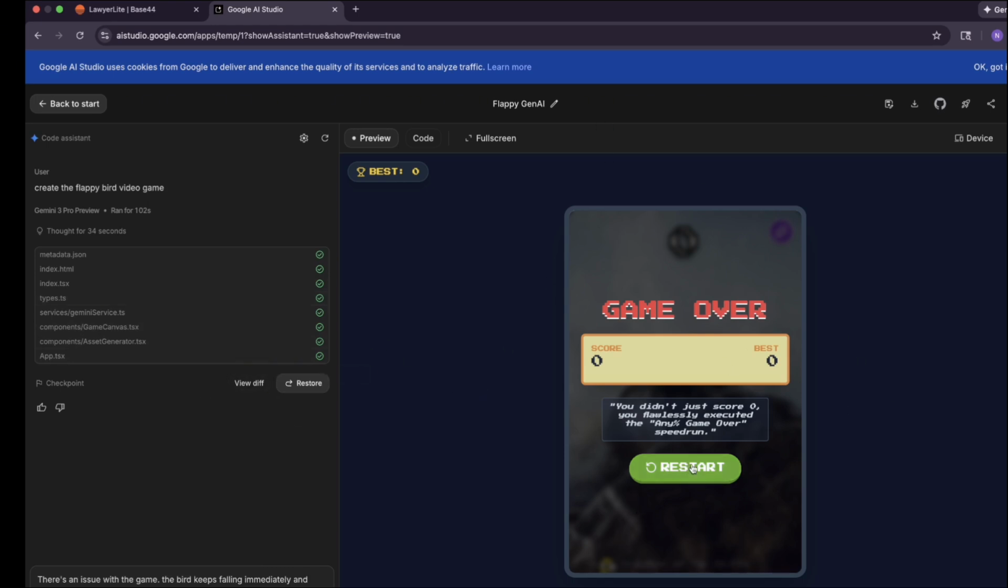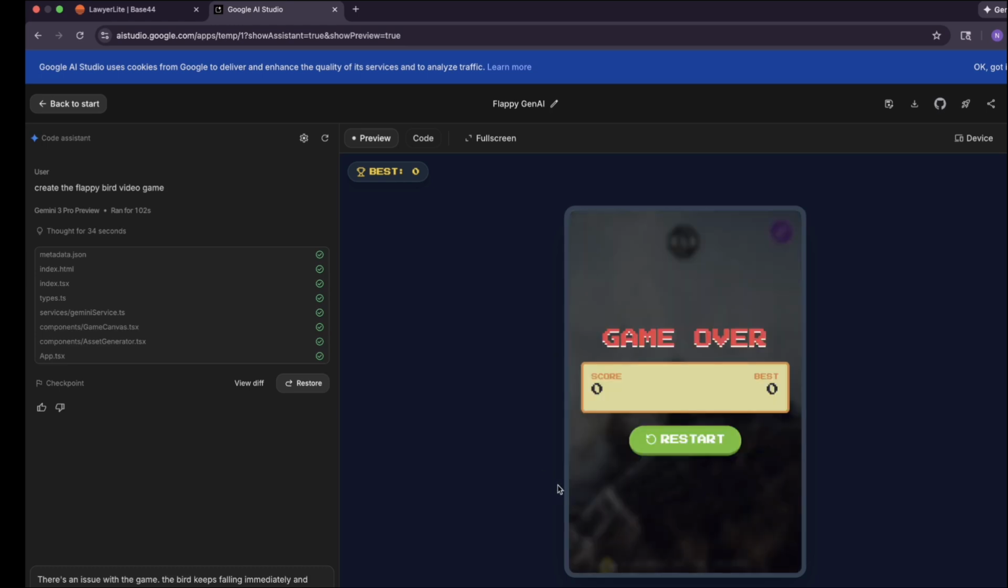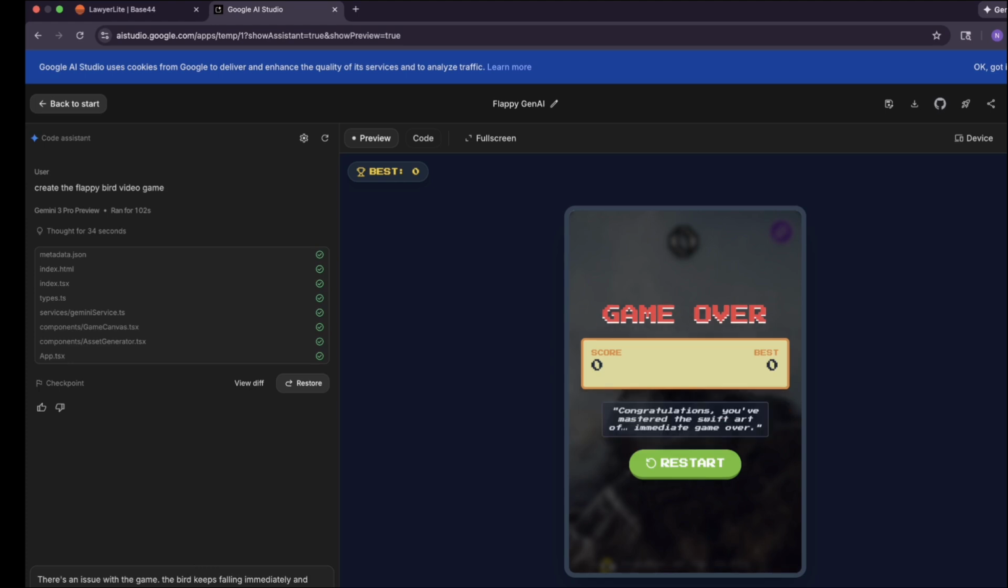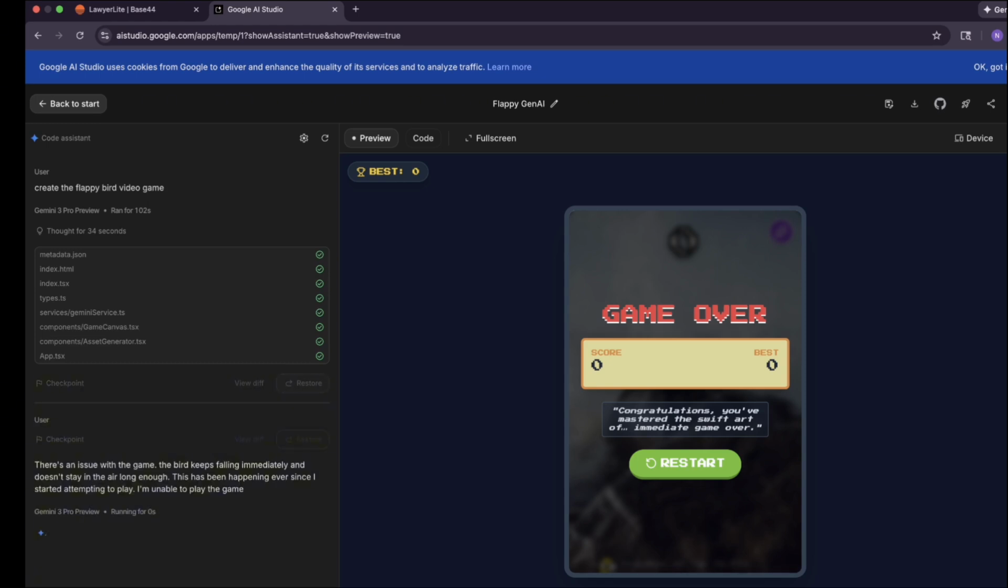Now let's try this again. If I click on restart and click on flap, you see the bird keeps falling immediately. So I'm telling it there's an issue with the game. The bird keeps falling immediately and doesn't stay in the air long enough. This has been happening ever since, and I'm unable to play the game. Alright, so I'm going to click on send prompt, and it's going to go ahead and do these iterations.